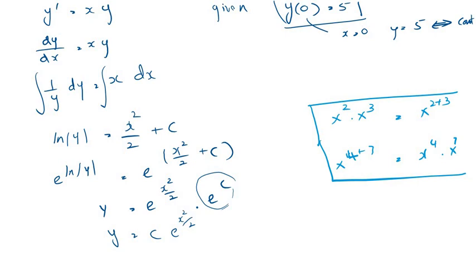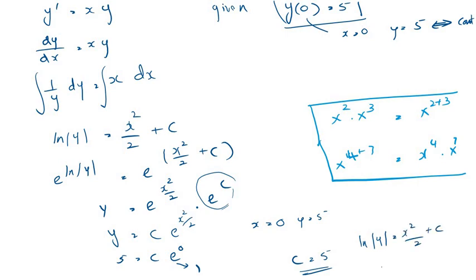Now, if we want to find c, we can substitute when x is equal to 0, y is equal to 5. So if we substitute that, we have 5 equals c e to the power 0. E to the power 0 is always 1. Any power to the 0 is 1. So c is equal to 5. So that gives us the entire solution of ln y equals x squared over 2 plus 5. Sorry, 5, not c, it's 5.